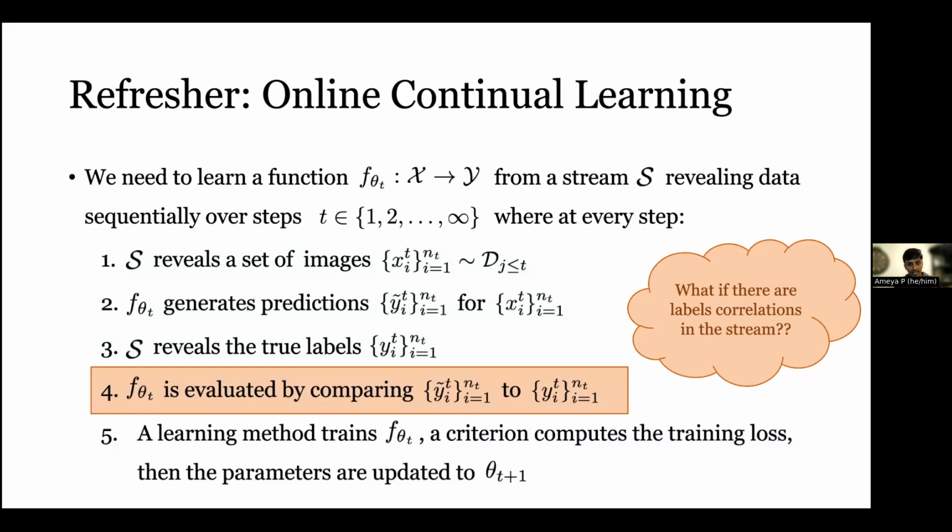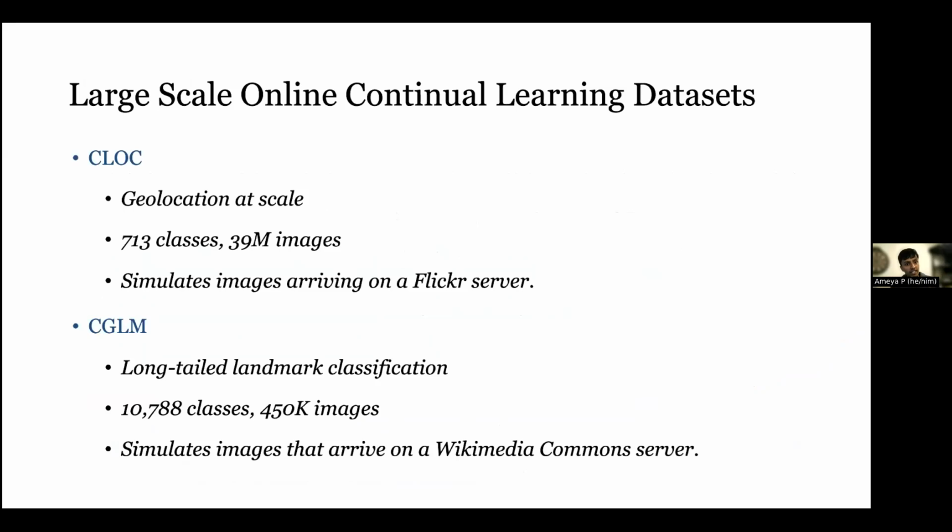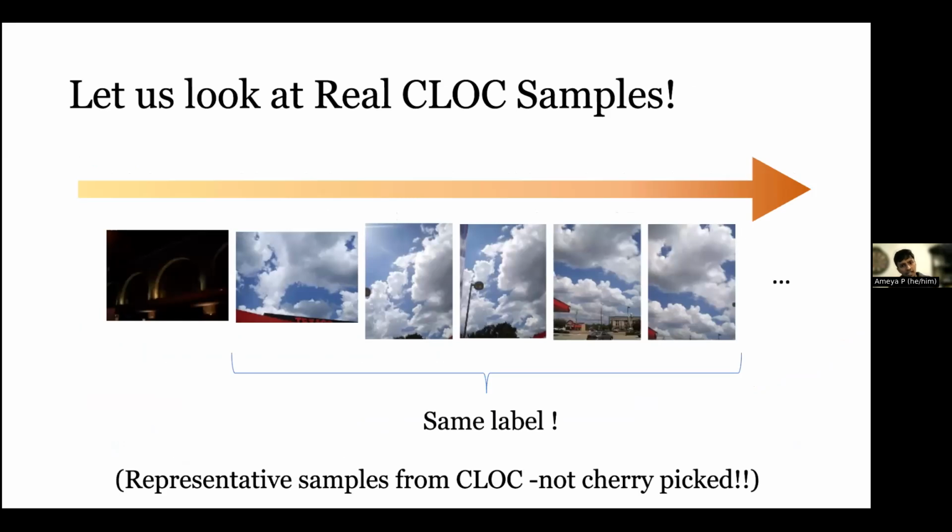Our work tackles this setting where this stream has label correlations, and we see that this is very common. We study two large datasets and find out whether label correlations exist. These simulate different servers where data is arriving naturally. Let's look at these samples. We see that these samples are highly correlated. It is as if someone took multiple photos and uploaded all of them. And this is very common in the real world.